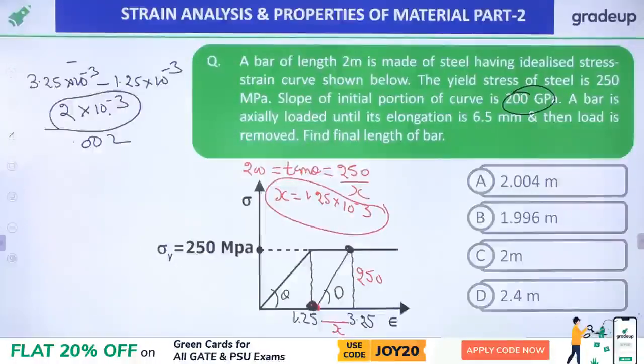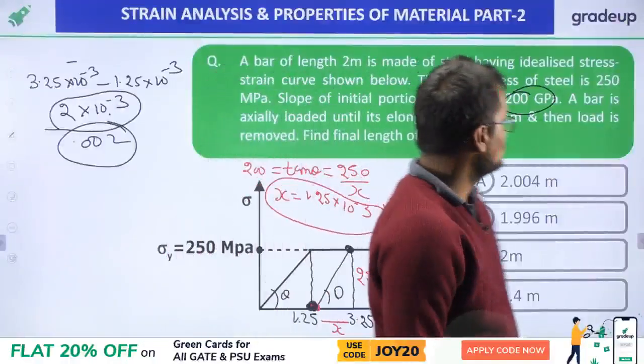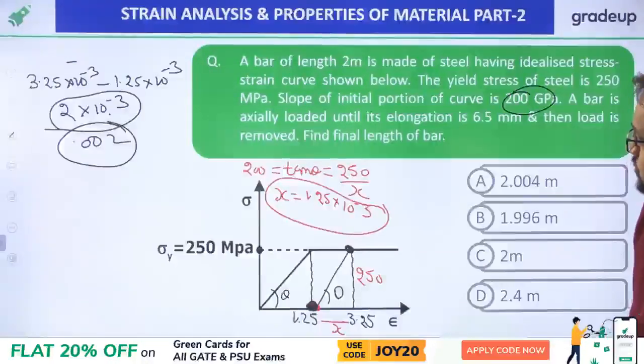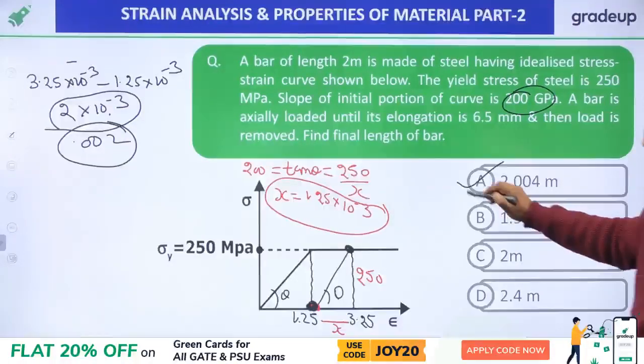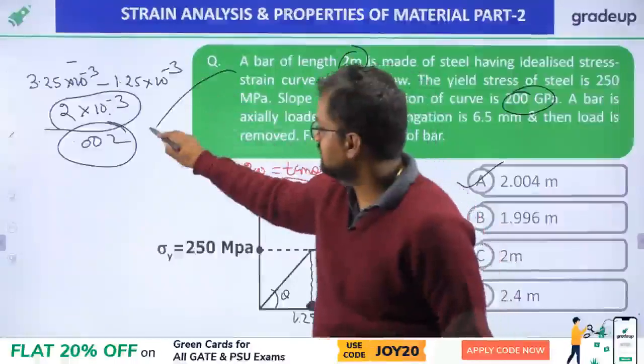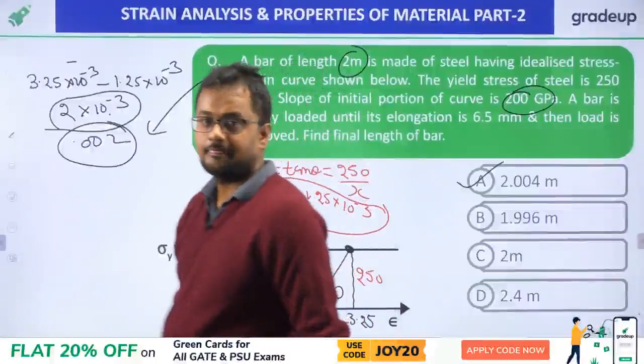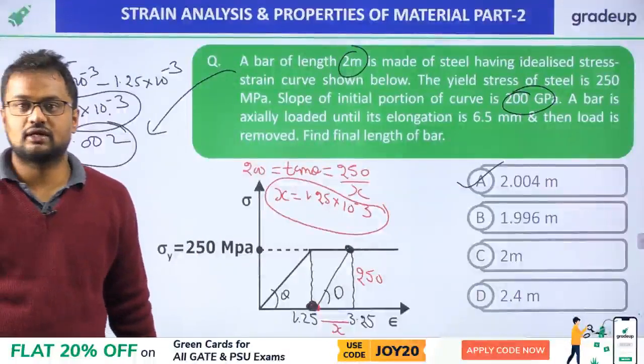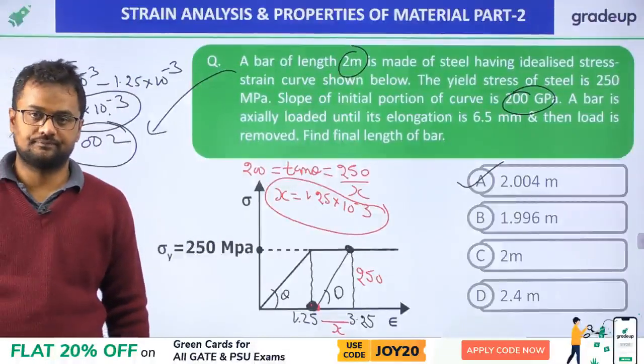This will be the strain, 0.002. Initial length is how much? Initial length is 2 meter, and this is the elongation. So this will be the answer you will get. Okay, most of you got this correct, 2.004.